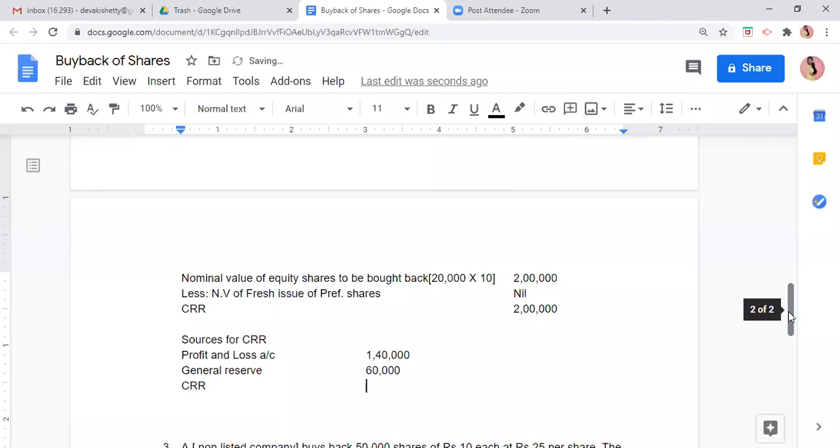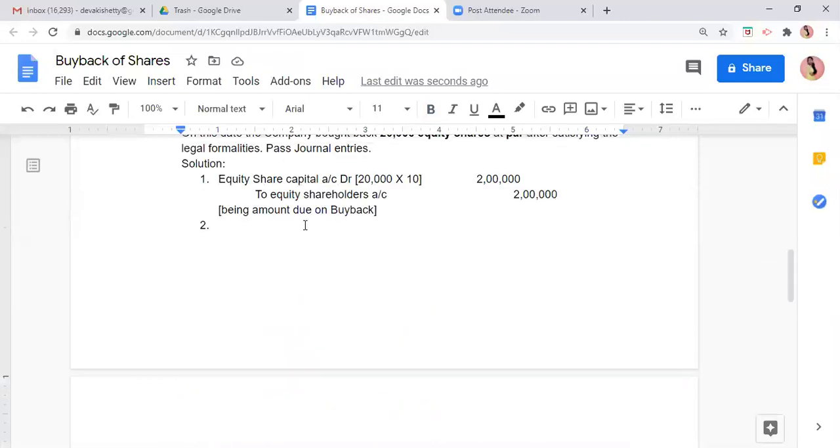Our CRR is for how much? Look, the amount is given above. We want the CRR for rupees 2 lakh. We want the CRR for 2 lakhs. So what did we do? We used 2 reserves. We used P&L account and we used general reserve.